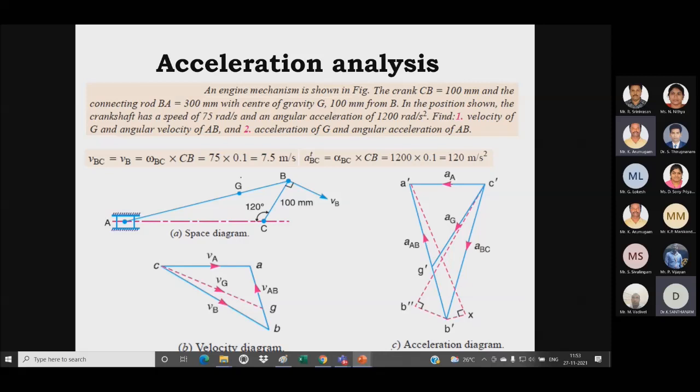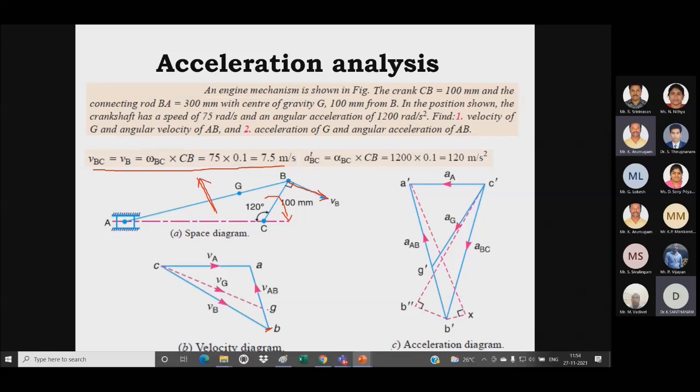Right. So we know how to draw the velocity diagram. First we have to calculate the linear velocity of the input link BC. This link is rotating in the anti-clockwise direction. So the velocity will be perpendicular to this link like this. So this is my velocity of B. From B I have to draw a perpendicular line.